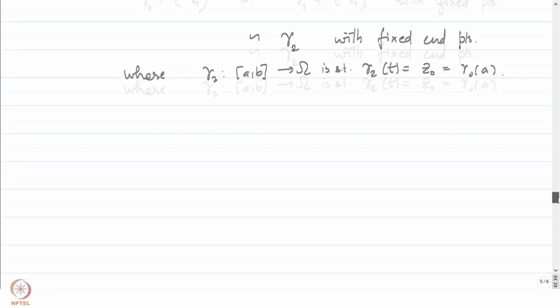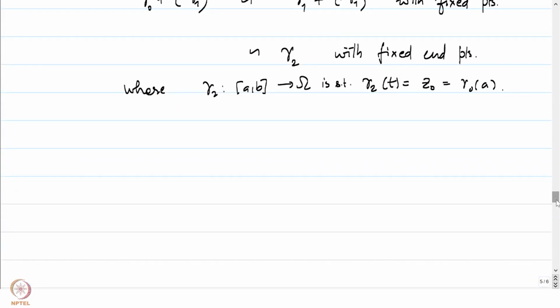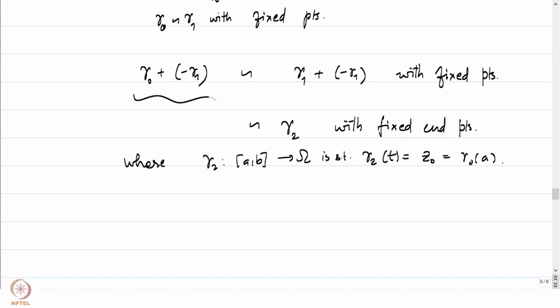We have just established that the curve gamma 0 plus minus gamma 1 is homotopic to a constant path and hence null homotopic.